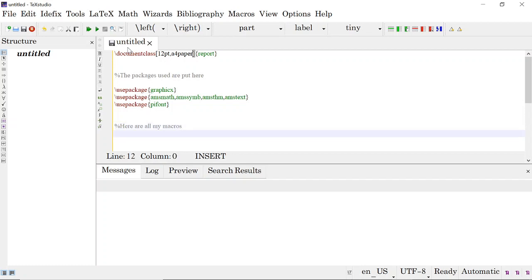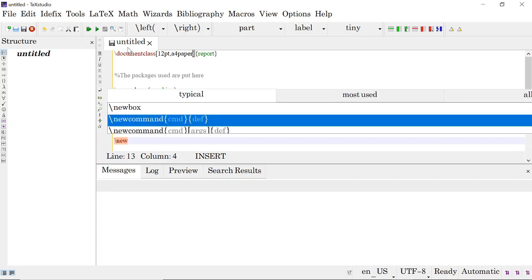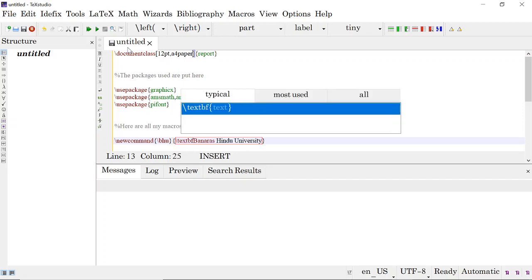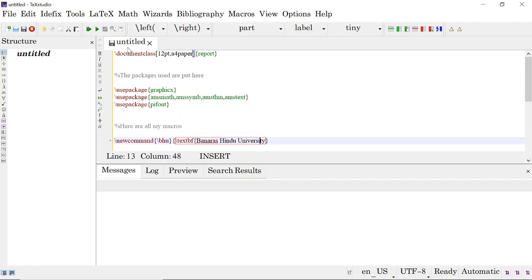Suppose everywhere in the document I want to write Banaras Hindu University. So I will say new command, BHU, and here I will write Banaras Hindu University. So whenever I type backslash BHU, it will be expanded to Banaras Hindu University. Suppose I want to put this always in boldface, I will just put it in text BF like this.